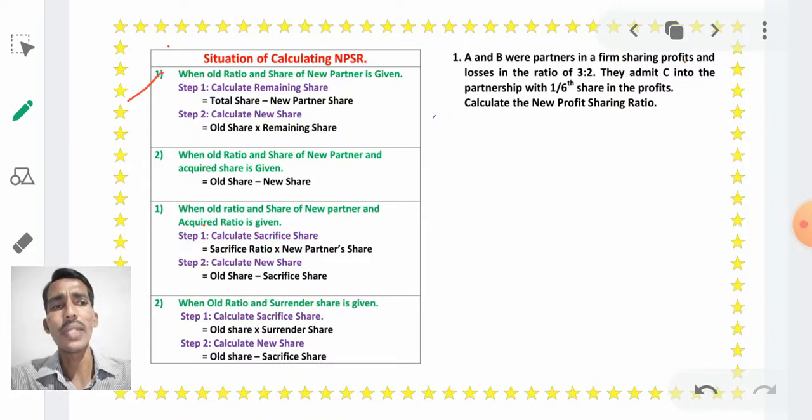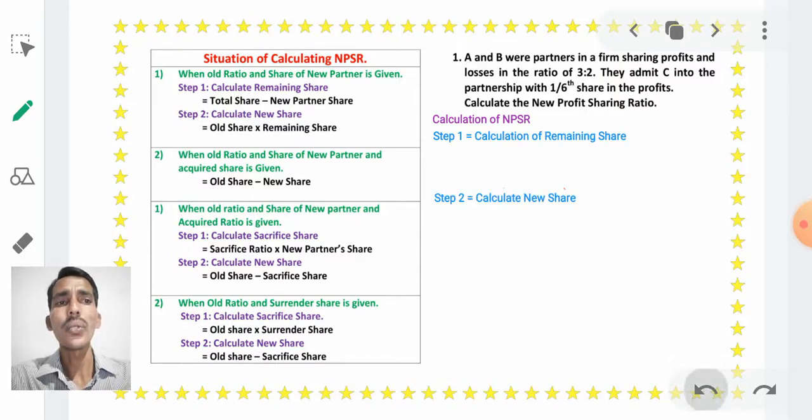According to the first situation, the first step is saying to calculate the remaining share. In the first step we have to calculate the remaining share, and in the second step we have to calculate the new share. First let us calculate the remaining share. The remaining share formula is total share minus new partner share. Okay, what is the total share?